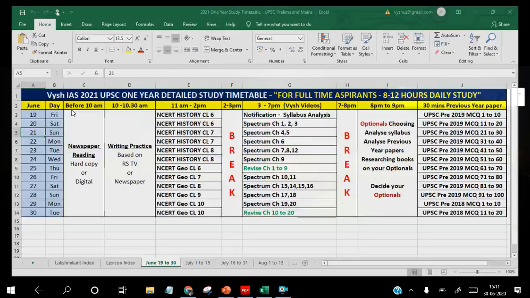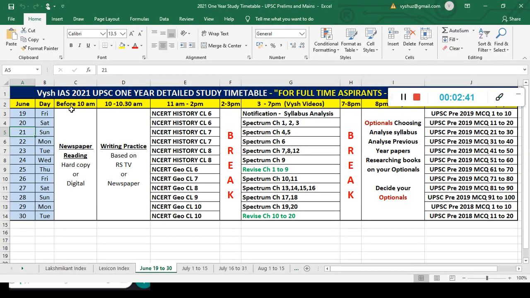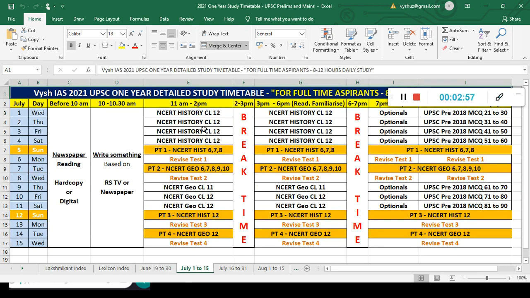The 365-day timetable, this is the timetable which I gave you to study. If you see here, June 19th it started. So in these 10 days, a person who is enrolled in ICIS has done this. All these free videos are also there on my channel. So you have done this and you have done the revision of Spectrum and NCERT by this time. Now July 1, tomorrow, what will you do? You will start the 12th standard NCERT. So students have no tension now. They exactly know what book to take and study.